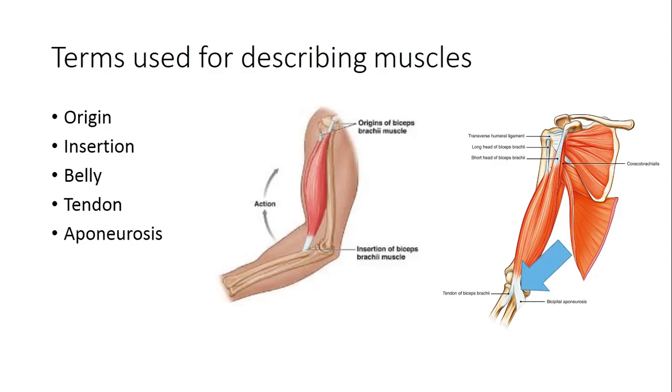This is bicipital aponeurosis, the flattened tendon of biceps muscle. Then raphe, this is another fibrous structure. Here there is interdigitation of the tendons, flattened tendons. But the important thing about raphe is it has a property of stretchability.